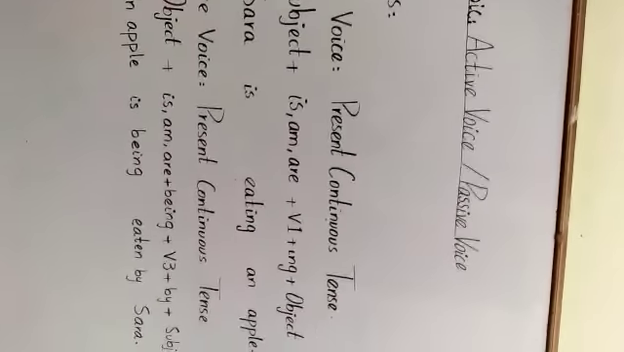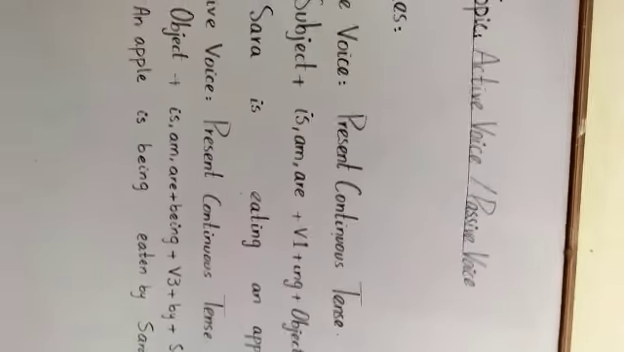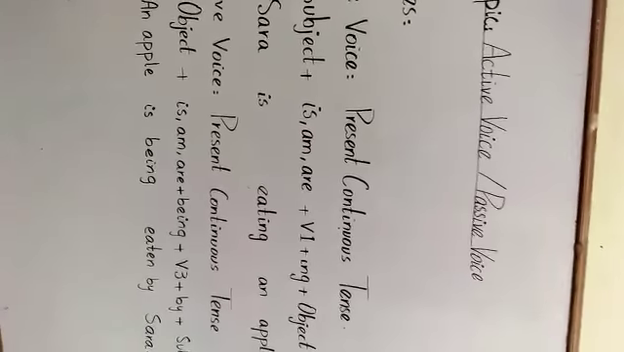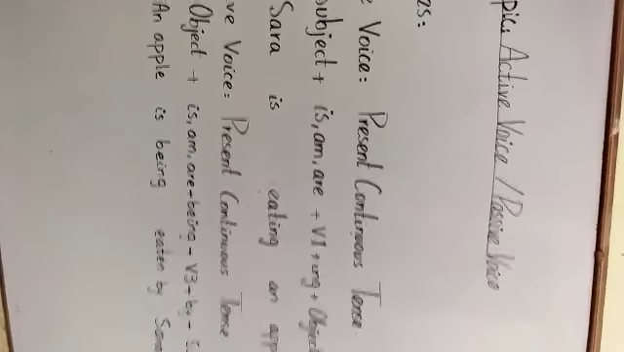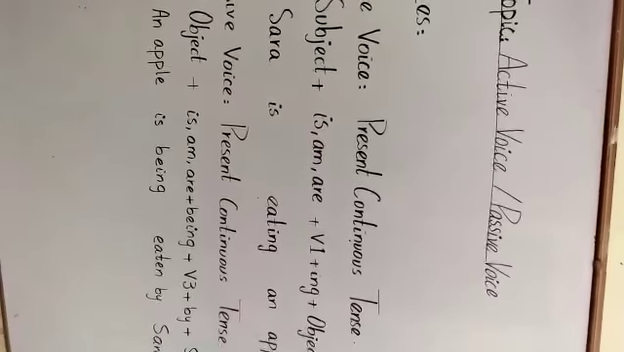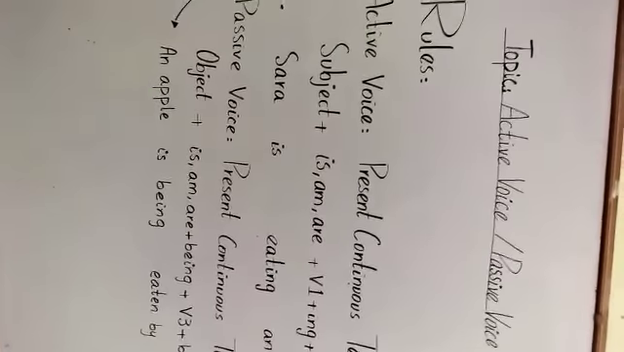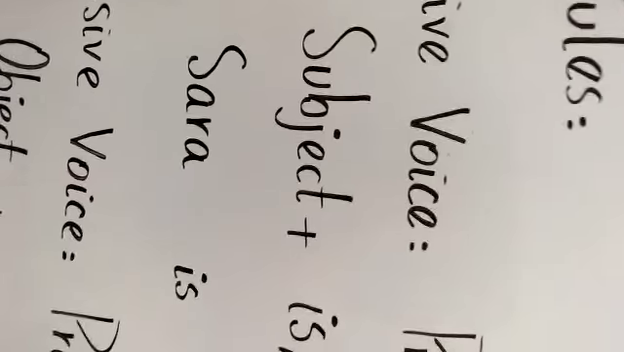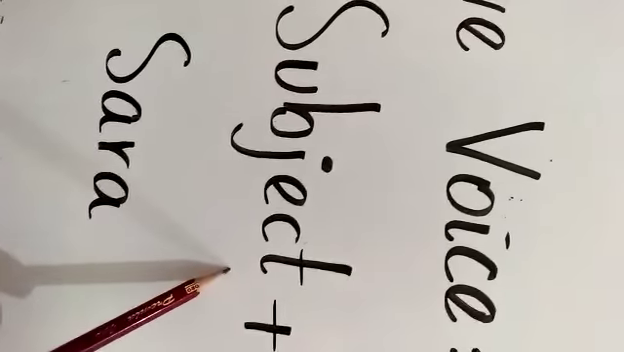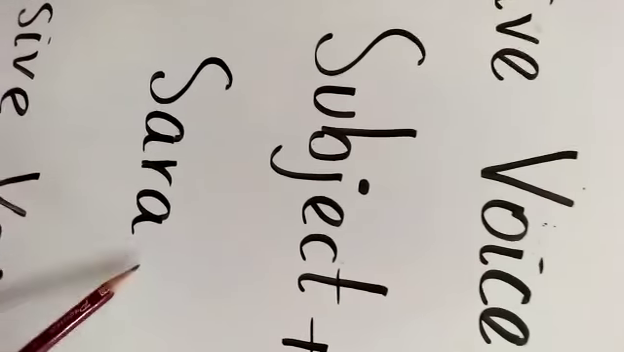Active voice, present continuous tense. First of all, we are talking about present continuous tense. Any action, beta, that is still happening in the present, for these sentences we use present continuous tense. For example, look at the formula of present continuous tense. First we will write subject, a person, anything that is doing the work is called subject. So after subject we will use is, am and are.